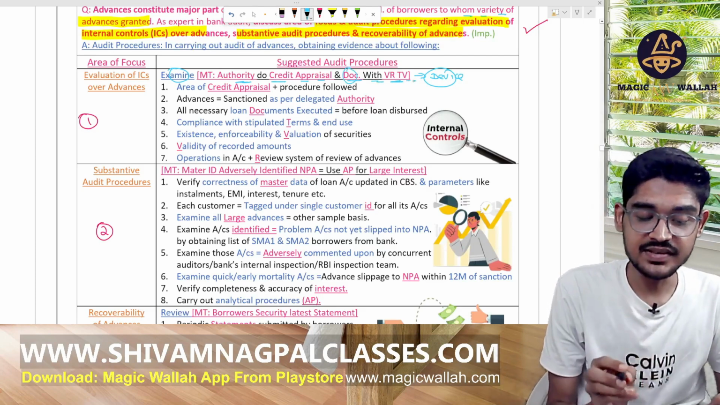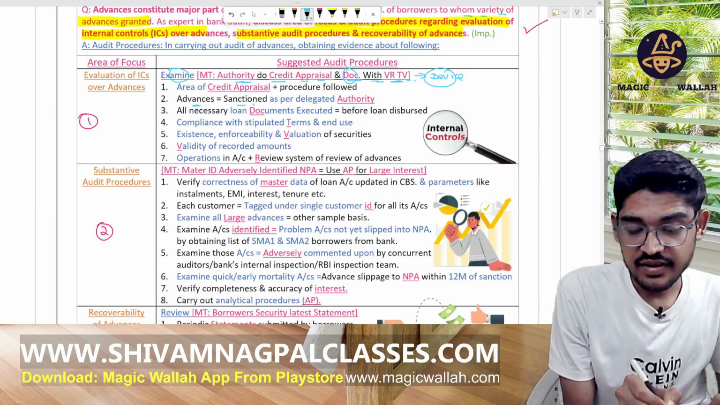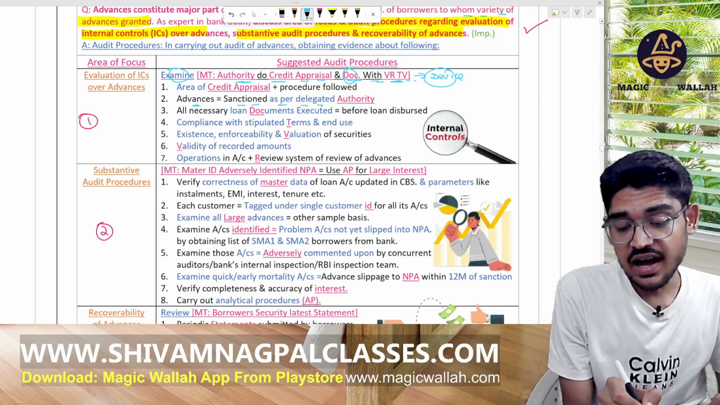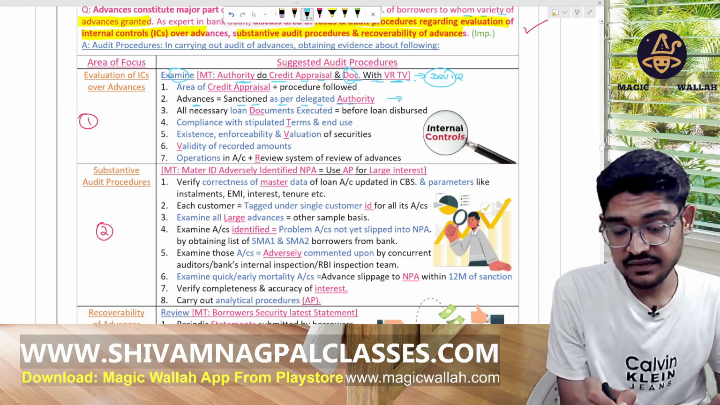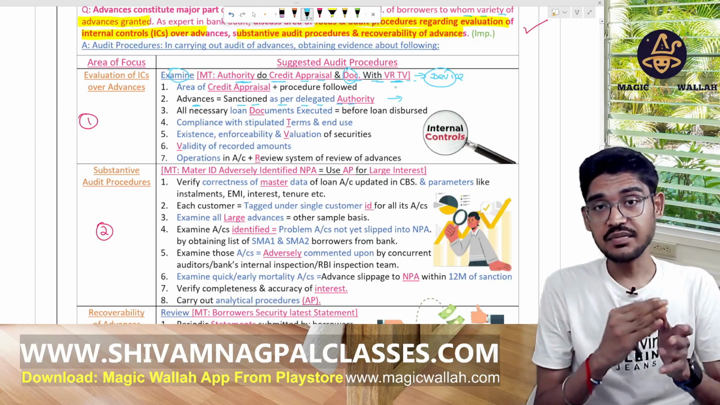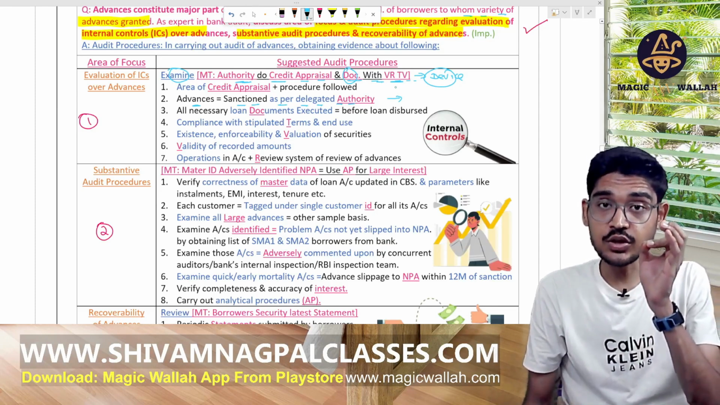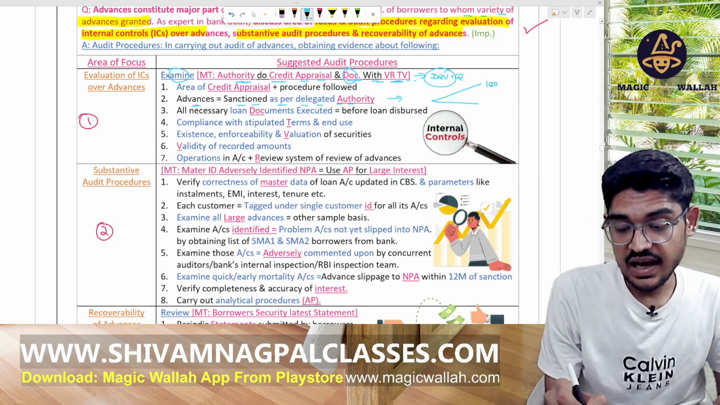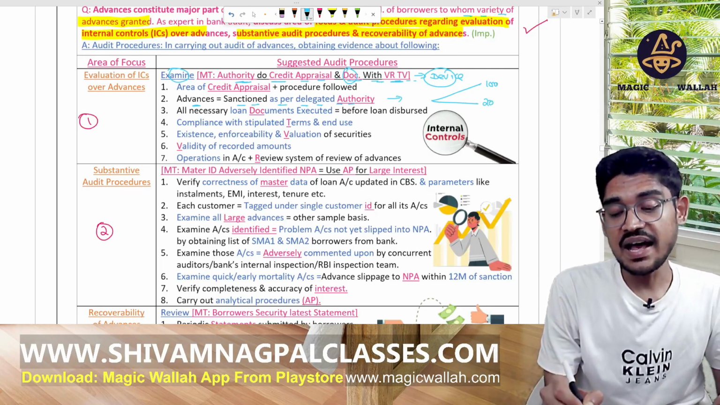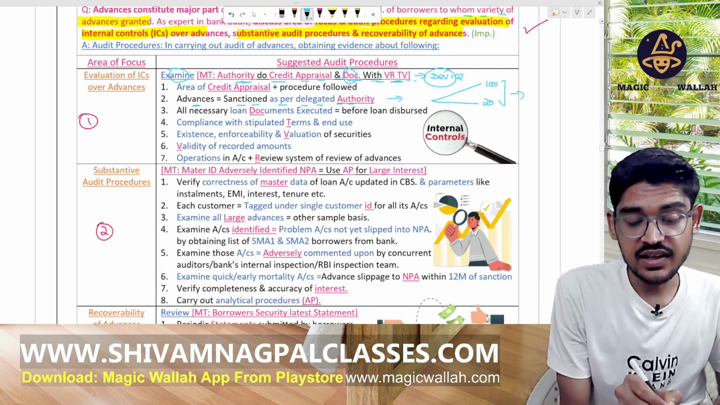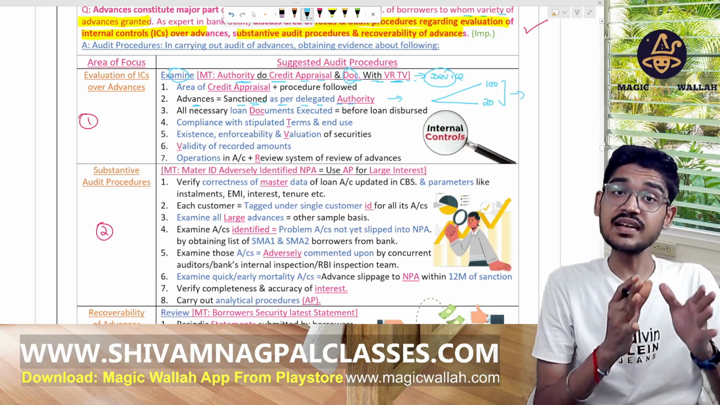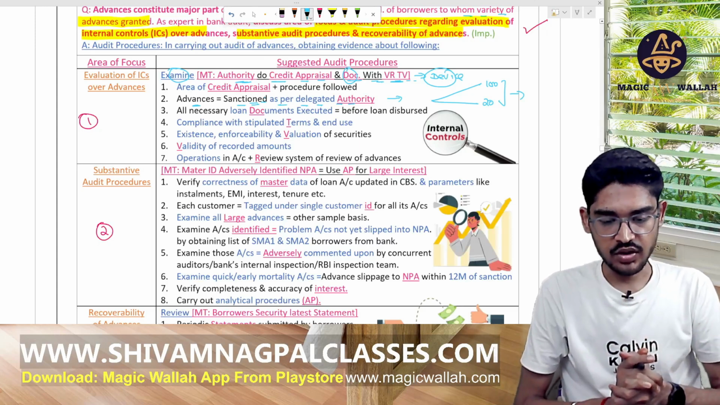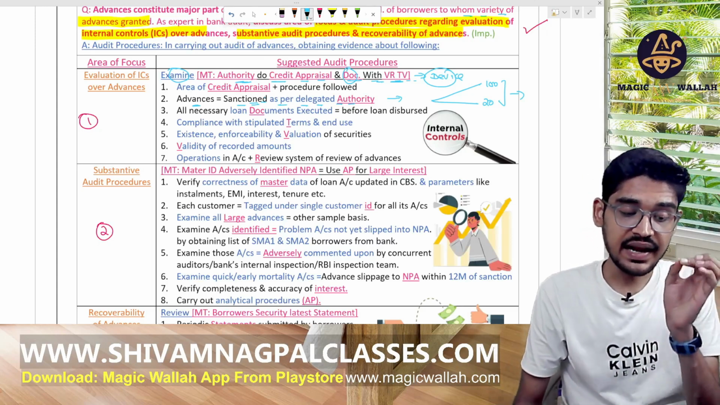By authority, we mean advances are sanctioned as per the delegated authority, meaning the person who is giving the loans has the authority. Some have authority up to 100 crore, some 20 crore. So as per their authority, they are sanctioning the loans. Okay, check this internal control. Authority. Then credit appraisal.